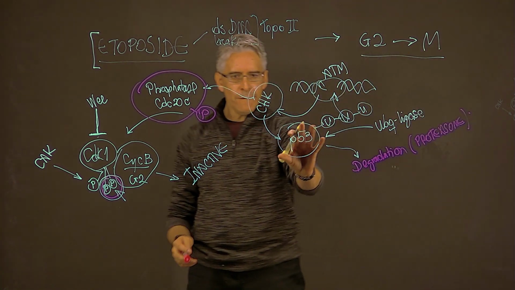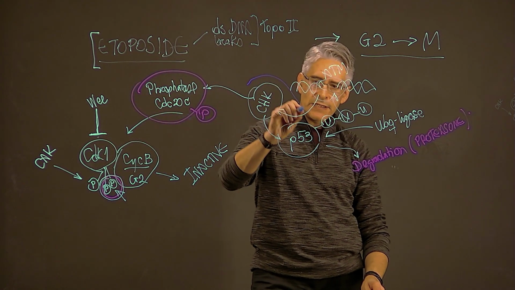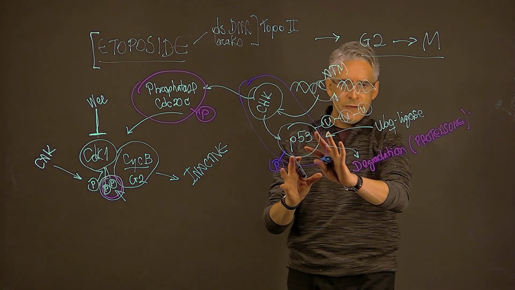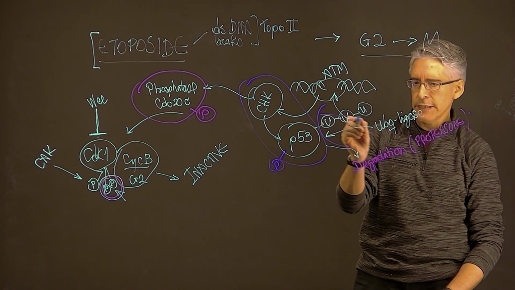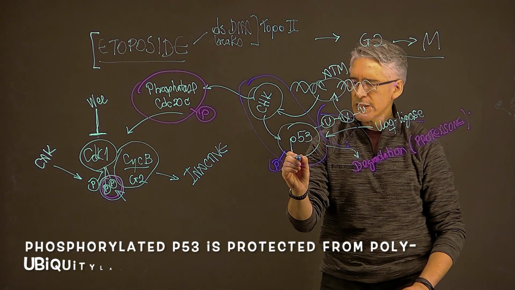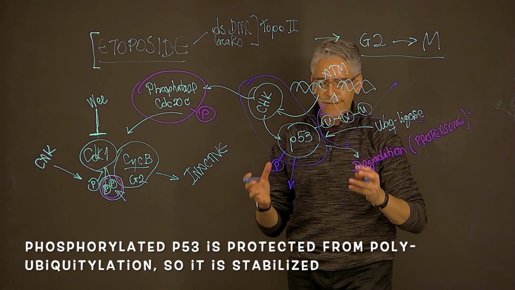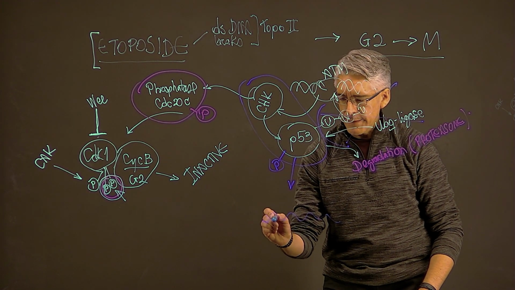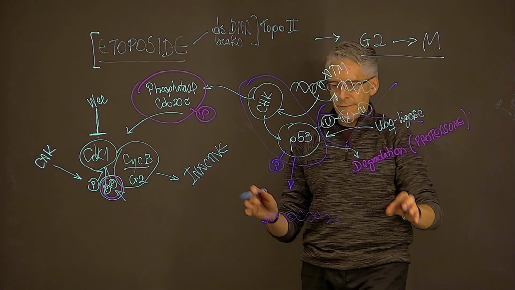However, when p53 is phosphorylated by the Chk kinases, this phosphorylation event is going to protect p53 from being polyubiquitinated. So this event will not take place, there will be no polyubiquitination, and therefore p53 will be stabilized. And once p53 becomes stabilized, it becomes an active transcription factor that will go on into the nucleus and activate the transcription of different targets because it has affinity for different promoters.